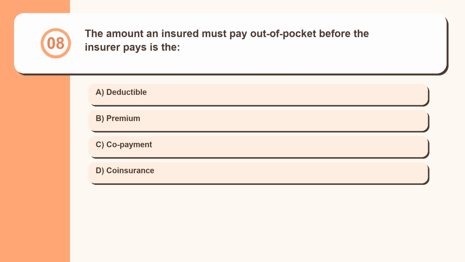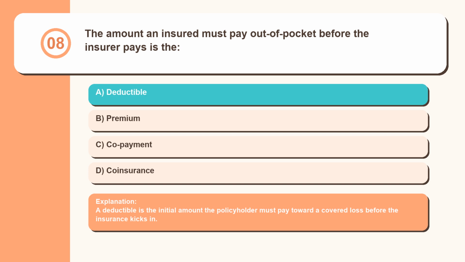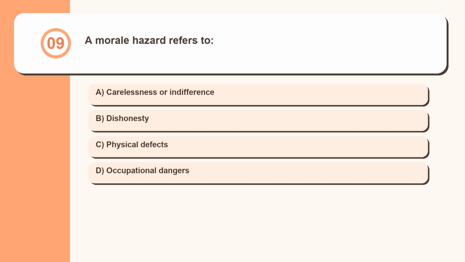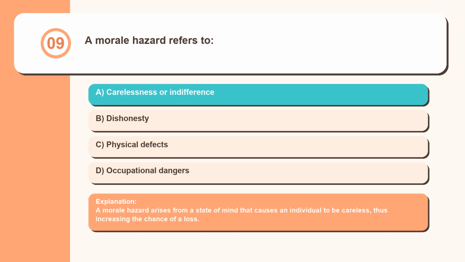Question 8. The amount an insured must pay out of pocket before the insurer pays is the: deductible, premium, copayment, coinsurance. A deductible is the initial amount the policyholder must pay toward a covered loss before the insurance kicks in. Question 9. A morale hazard refers to: carelessness or indifference, dishonesty, physical defects, occupational dangers. A morale hazard arises from a state of mind that causes an individual to be careless, thus increasing the chance of a loss.